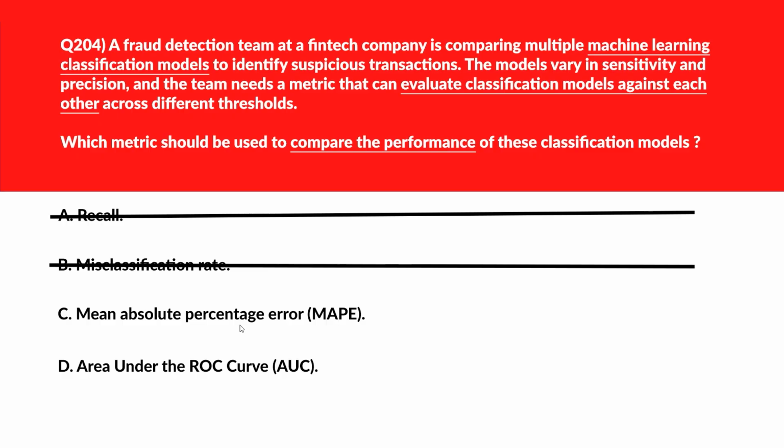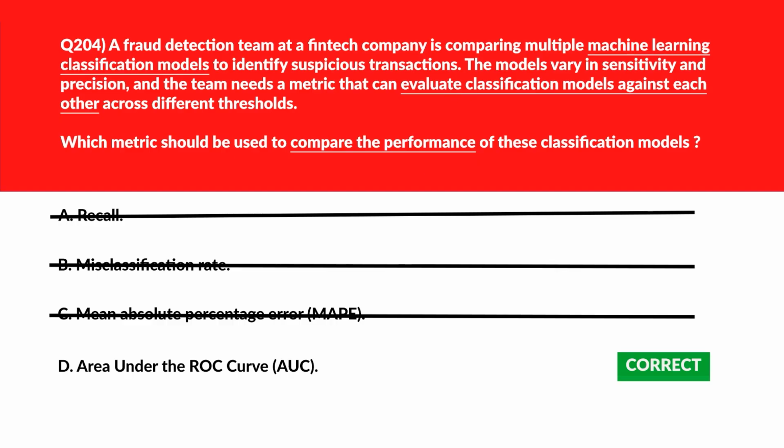C says mean absolute percentage error, that is MAPE. MAPE is a regression metric and not applicable to classification tasks. It's incorrect. We'll move to now option D, which is the only option left, that is AUC, also known as area under the ROC curve. AUC provides a threshold independent measure of model performance, making it perfect for comparing classification models. That being said, option D, area under the ROC curve, AUC, is the right answer.